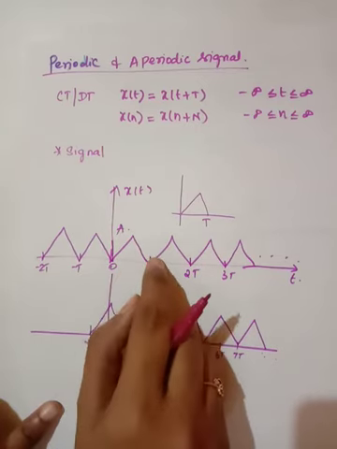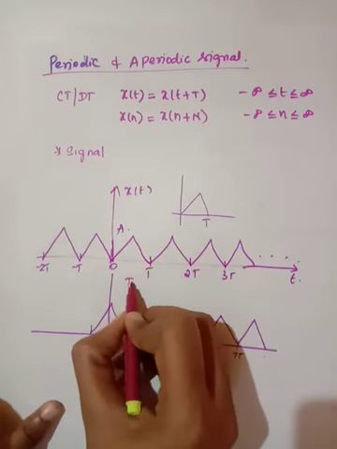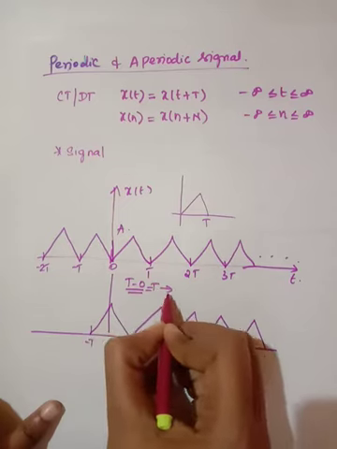So here consider a pattern. Upper limit minus lower limit, so it is t minus 0, which represents t. And this is the period of the signal.